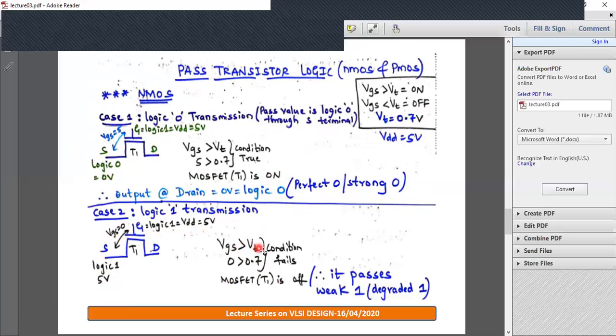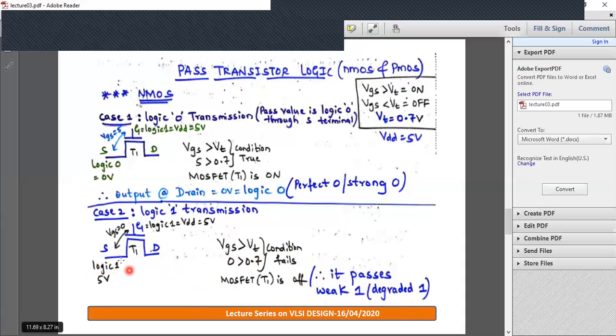The condition VGS greater than VT will fail. Only if VGS is greater than VT is it on; if this condition fails, then it is off. 0 is not greater than 0.7, hence the MOSFET is off. So when you try to transfer logic 1 through NMOS, this MOSFET will turn off. Hence we say NMOS passes a weak 1 or a degraded 1.